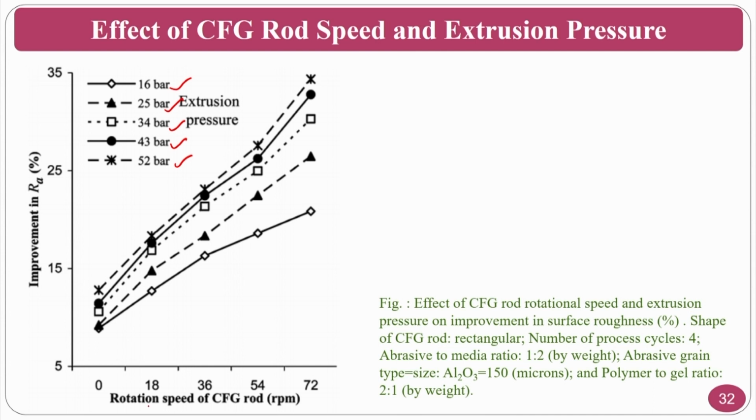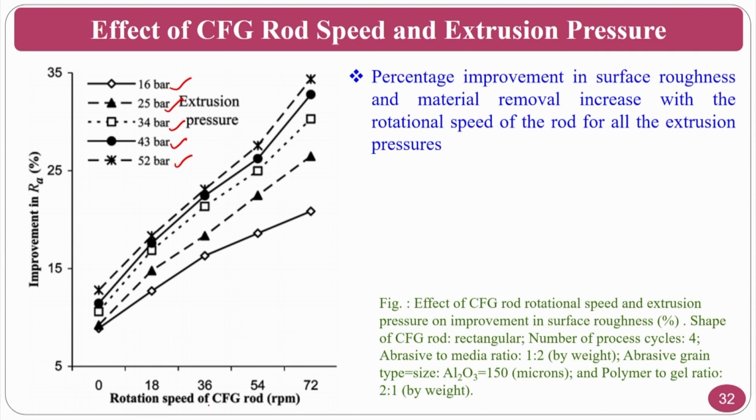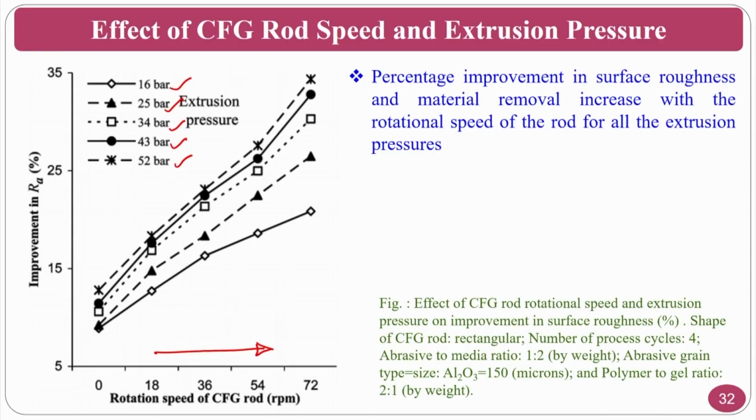As the rotational speed increases, the centrifugal force will increase. The percentage improvement in surface roughness and the material removal increase with rotational speed.